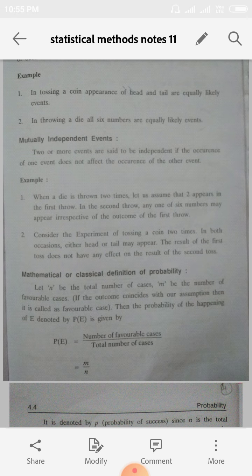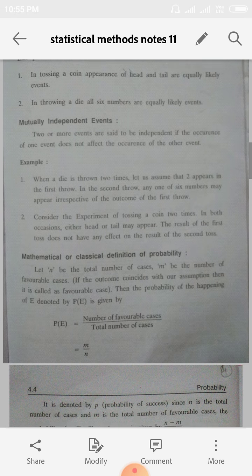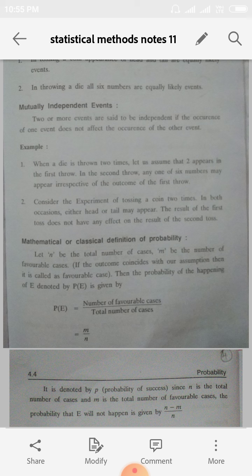Next one, mutually independent event. What is called mutually independent? Two or more events are said to be independent if the occurrence of one event does not affect the occurrence of the other event. So that is called mutually independent event.